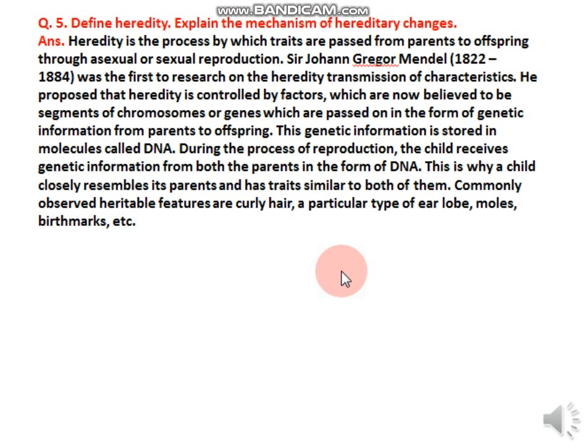Okay, now we have to define heredity in question number 5 and explain the mechanism of heredity changes. We know that heredity is the process by which traits are passed from parents to offspring through asexual or sexual reproduction. So we know that Sir Johann Gregor Mendel was the one to research on this. So you can write down how he did the research, and then he also proposed that heredity is controlled by factors which are now believed to be segments of chromosomes or genes which are passed on in the form of genetic information from parents to offspring. This genetic information is stored in molecules called DNA. Okay, so we have a separate video on DNA. You can go and see how DNA and RNA work, and how gene information is passed on.